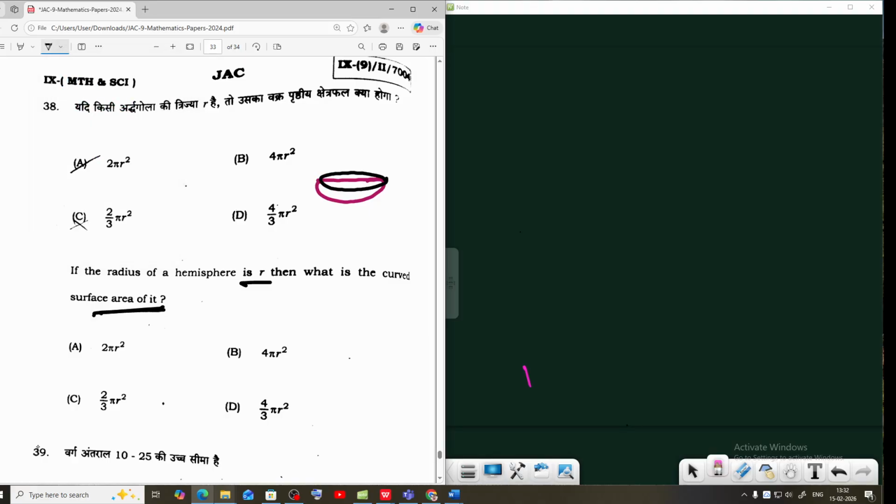This is the hemisphere, this is the radius r. With the radius r, we need the curved surface area, CSA.